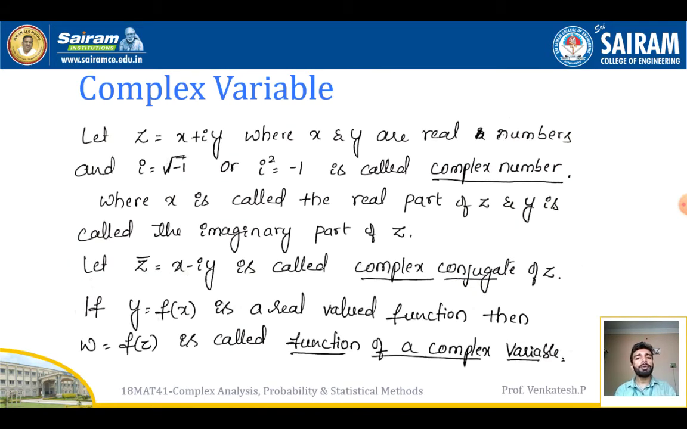So now we will see what is meant by complex variable. Let z is equal to x plus iy, where x and y are real numbers, and i is equal to square root of minus 1, or i square is equal to minus 1, is called a complex number. Where x is called the real part of z and y is called the imaginary part of z. Let me consider z bar, which is equal to x minus iy, called the complex conjugate of z. Then if y is equal to f of x is a real valued function, then we can call w is equal to f of z a function of a complex variable.